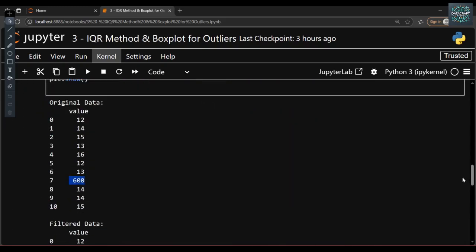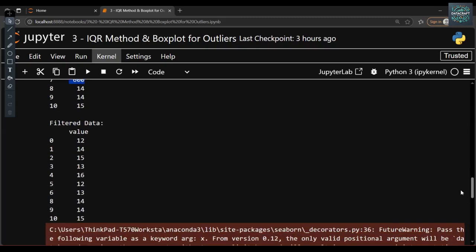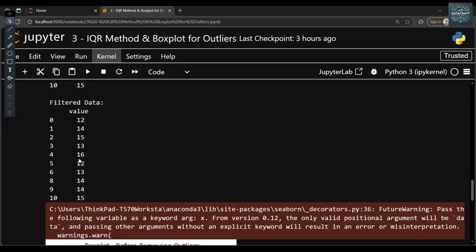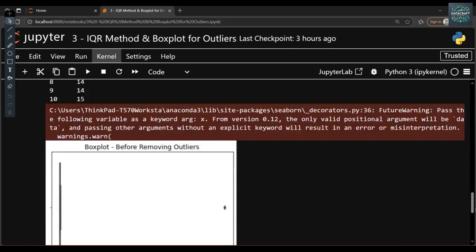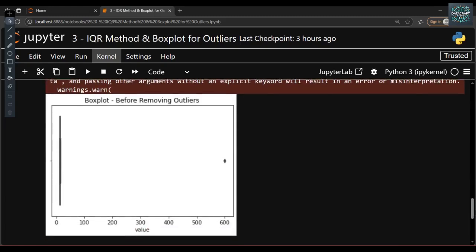Alright, so you can see right now this is our value after we filter the data. After we filter the data, we remove the outliers. You can see with the help of the box plot, before removing the outlier, we have an outlier.